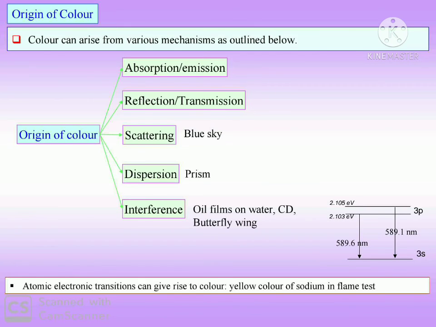Atomic electronic transition can give rise to color. For example, the yellow color of sodium in flame test. Also, due to diffraction phenomena, scattering is observed. The example of scattering in nature is that the sky is blue.